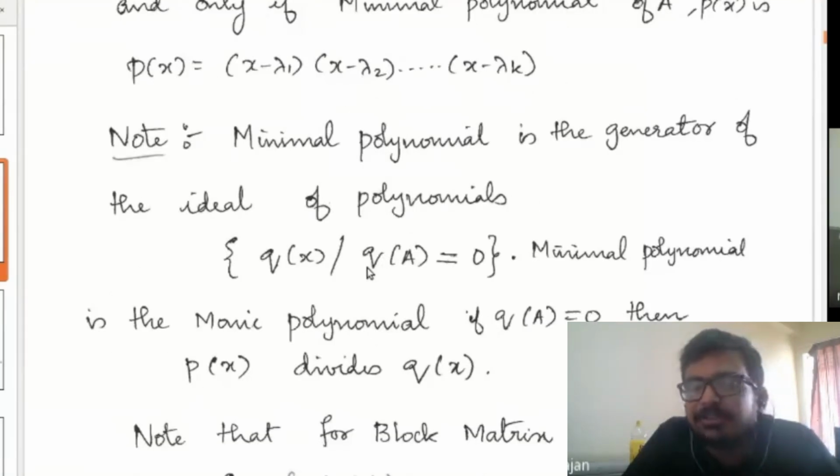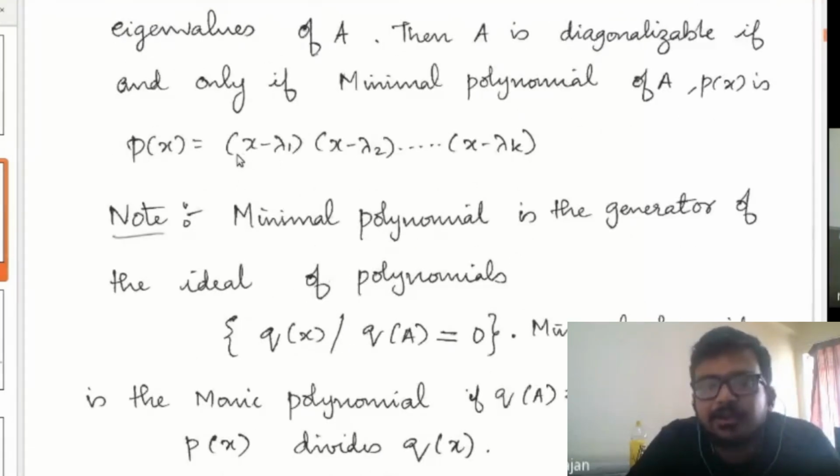So the minimal polynomial is the generator of the ideal of these polynomials, which are known as annihilating polynomials for A. The set of all polynomials for which Q of A equal to 0 are known as annihilating polynomials of A. P of X, the minimal polynomial, is nothing but the generator of this ideal.